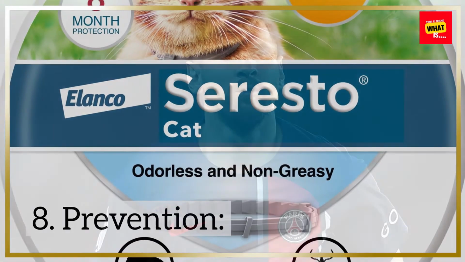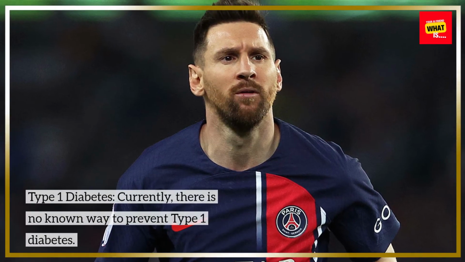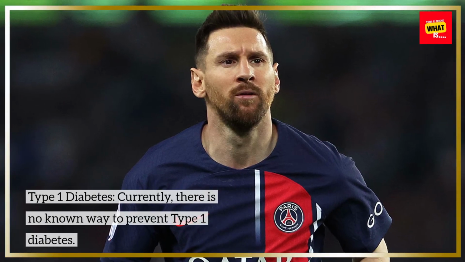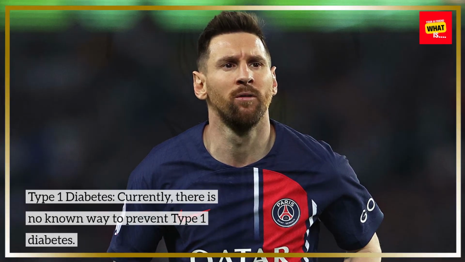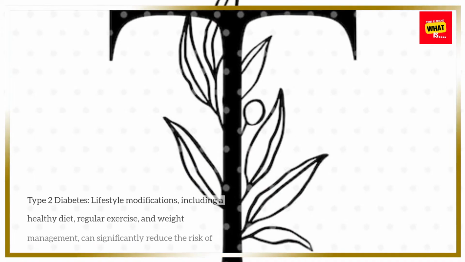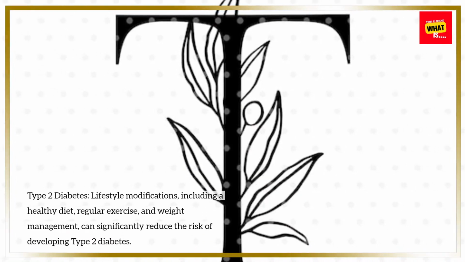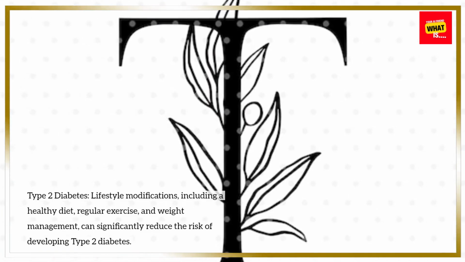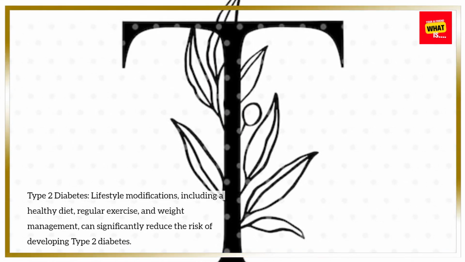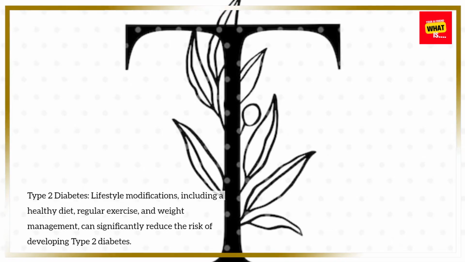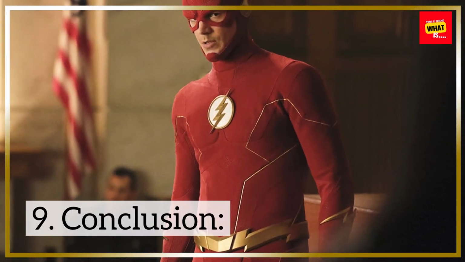8. Prevention. Type 1 diabetes. Currently, there is no known way to prevent Type 1 diabetes. Type 2 diabetes. Lifestyle modifications, including a healthy diet, regular exercise, and weight management, can significantly reduce the risk of developing Type 2 diabetes.